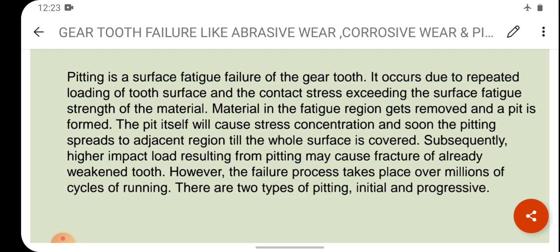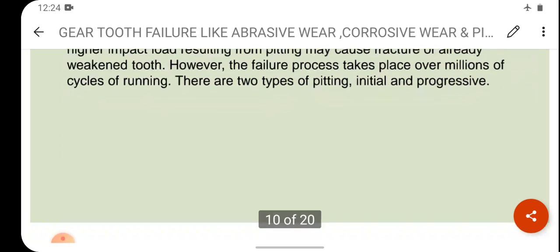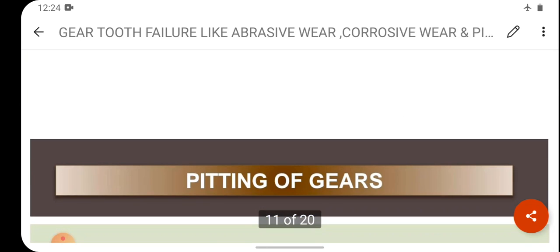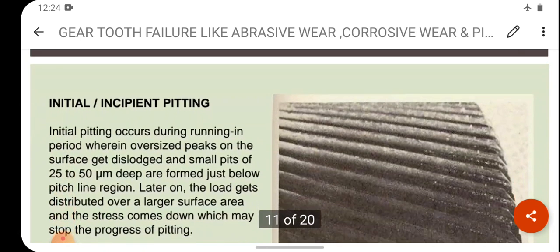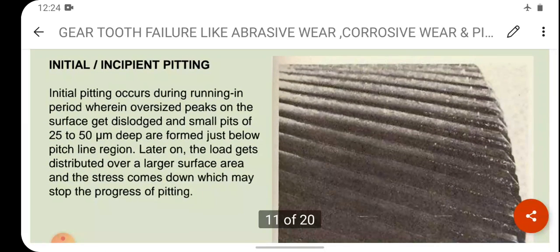ऐसा नहीं कि फर्स्ट टाइम पे फेल हो जाएगा. It will take millions of cycles of running. There are two types of pitting, that is initial pitting and progressive pitting. So here pitting of gears, that is first is initial or incipient pitting. See this diagram, smaller pits are present in this diagram.